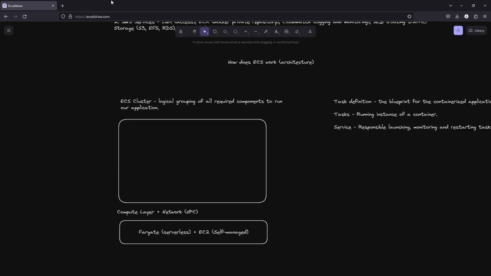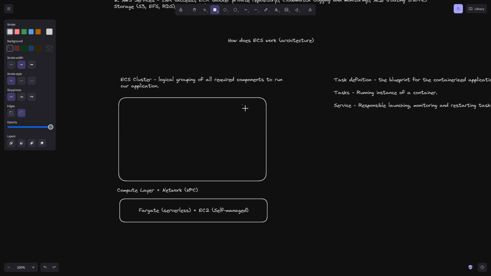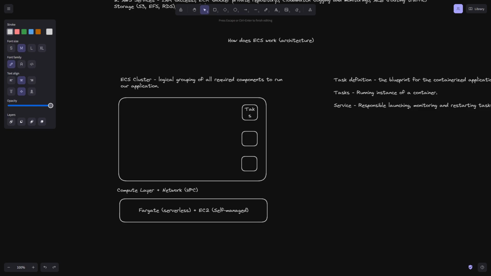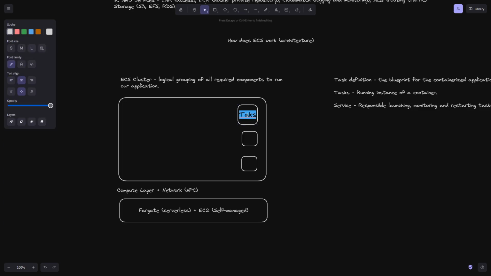So now I just want to depict what the architecture might look like for running an application. So in the context of running an application, we could have our tasks here. In fact, let's just make it singular.